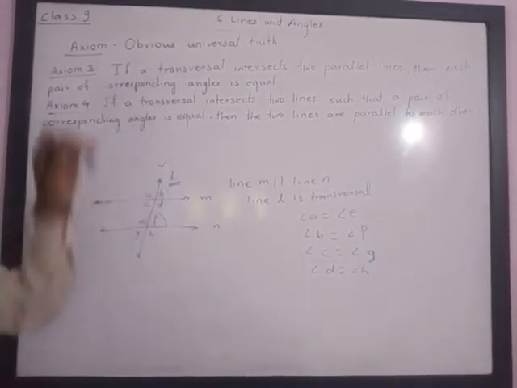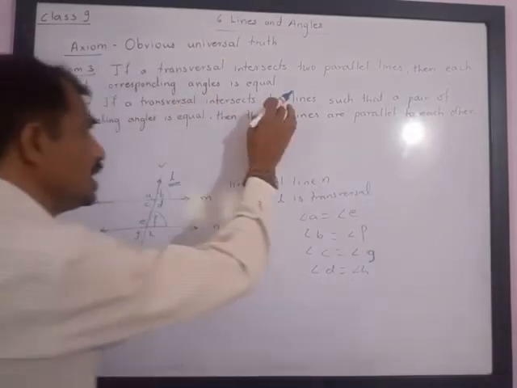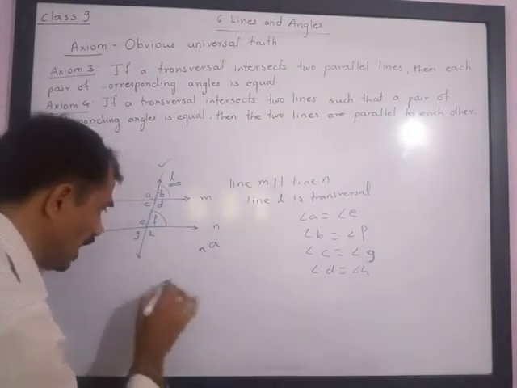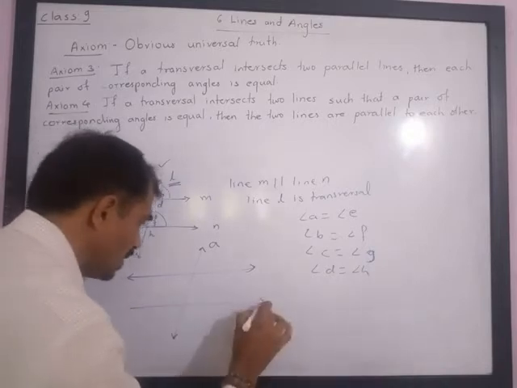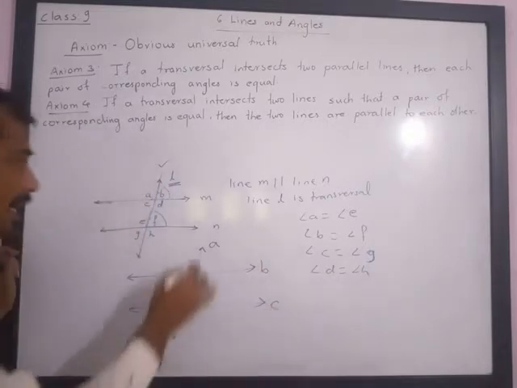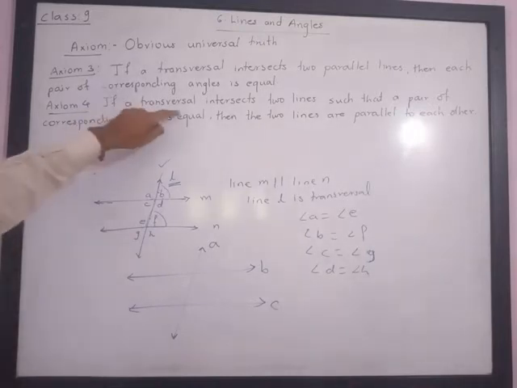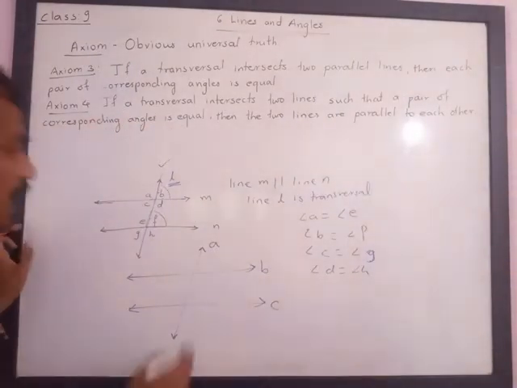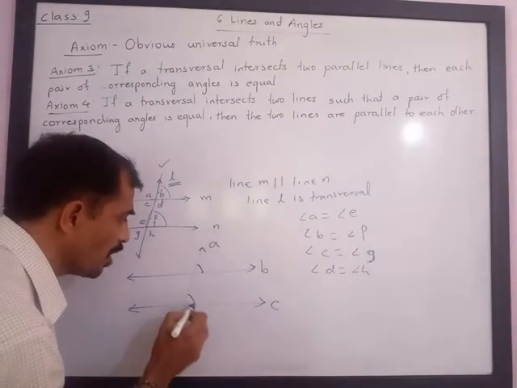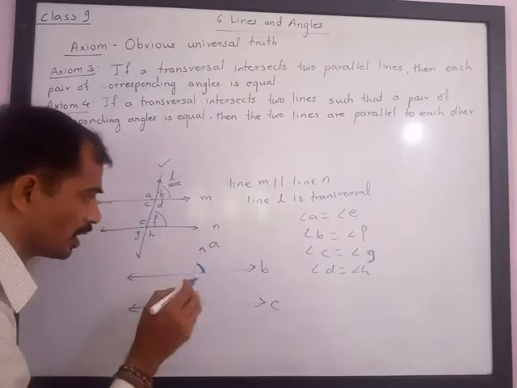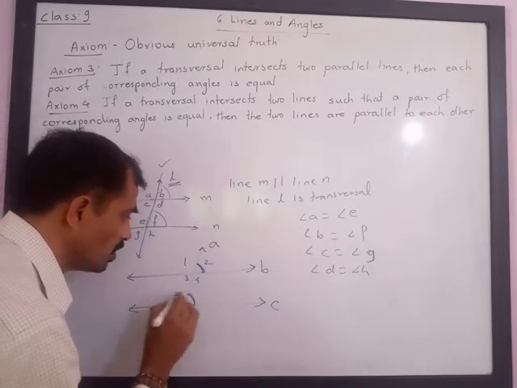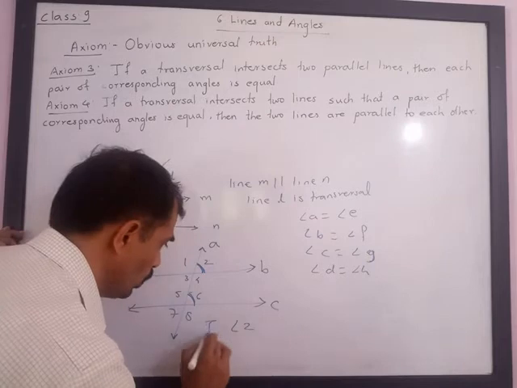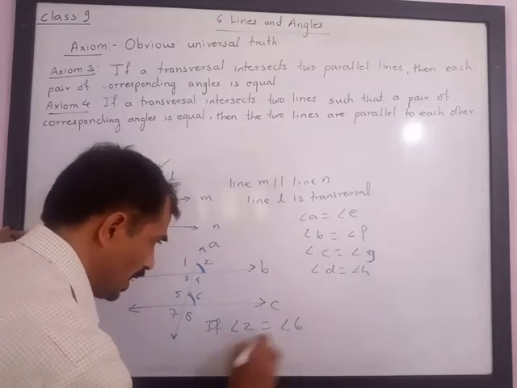Then the converse statement is also true. See, here transversal A intersects two lines. These are two lines, B and C. A transversal intersects two lines such that a pair of corresponding angles is equal. We are given that any pair of corresponding angles, even if one pair, is congruent. Here the angles are 1, 2, 3, 4, 5, 6, 7 and 8. If angle 2 is equal to angle 6, understand this.